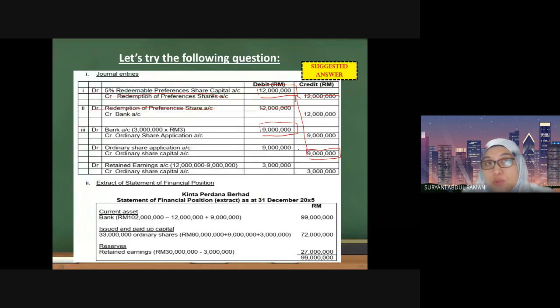To ensure that you fully replace the value, you take the balance from the retained earnings account. The balance will be 12 million minus 9 million, which is 3 million. The 3 million will be taken out of profit and transferred to the ordinary share capital. So this is the final balance in the statement of financial position.